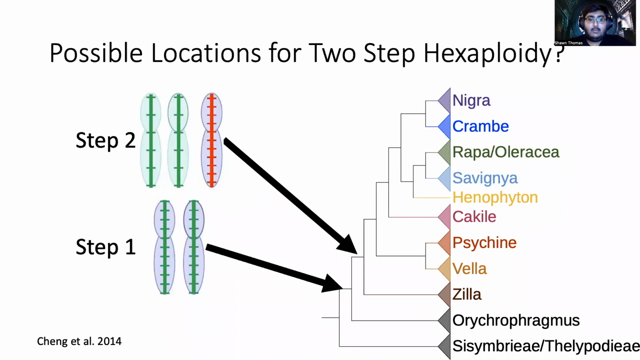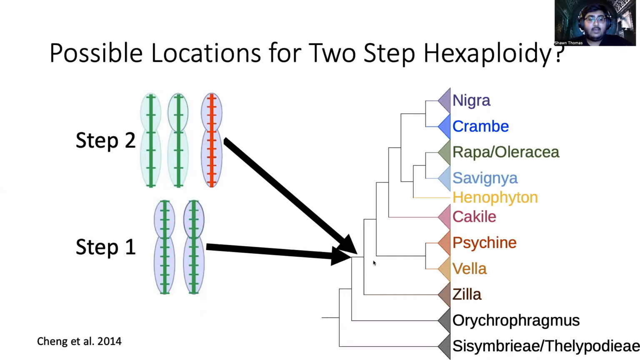And so if this were the case, what we would see is that step one would occur on this branch leading to Auricophragmus, and step two, the secondary whole genome duplication, would be occurring on this branch leading to the Brassiceae. Another possibility is that both of the steps occurred on the branch leading to the Brassiceae.